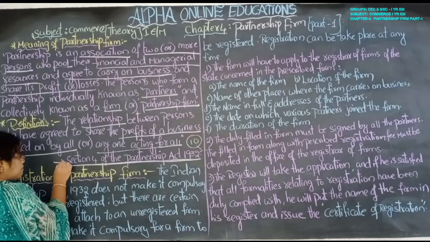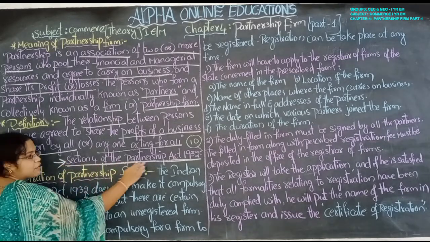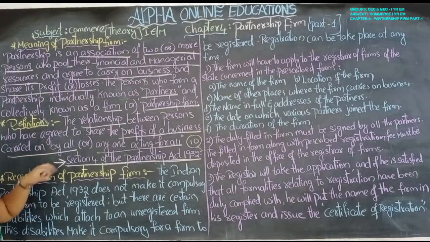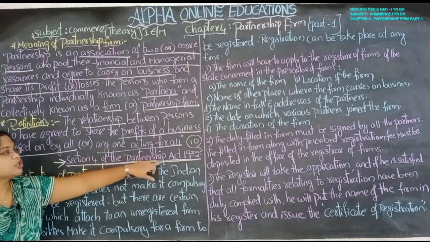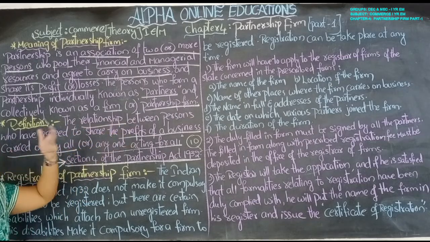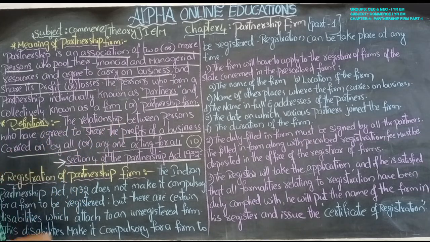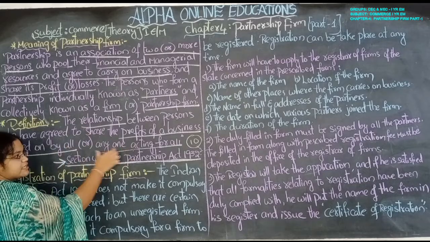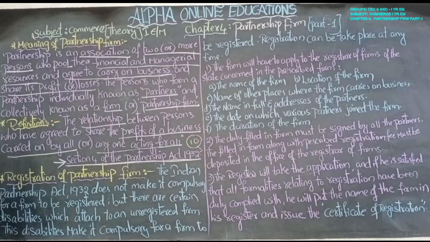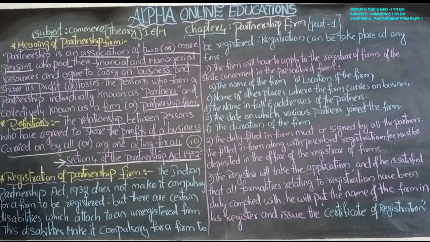Also you have to keep an arrow mark and write here according to how they give it in your textbook, according to Section 4 of the Partnership Act 1932, the relationship between. Writing only this is not attractive for the examiner. If you write the meaning with the blue pen and use a black pen here, then it will be very attractive for the examiner.